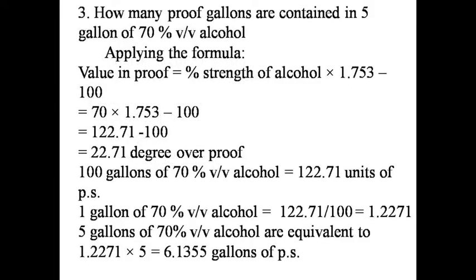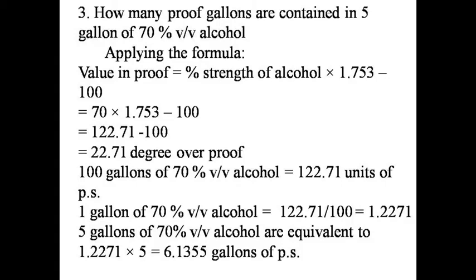Next question, how many proof gallons are contained in 5 gallon of 70% volume by volume alcohol? First, we calculate 70% volume by volume into proof spirit strength. So by applying the formula, we get 70% volume by volume alcohol equals 22.71 degree over proof.